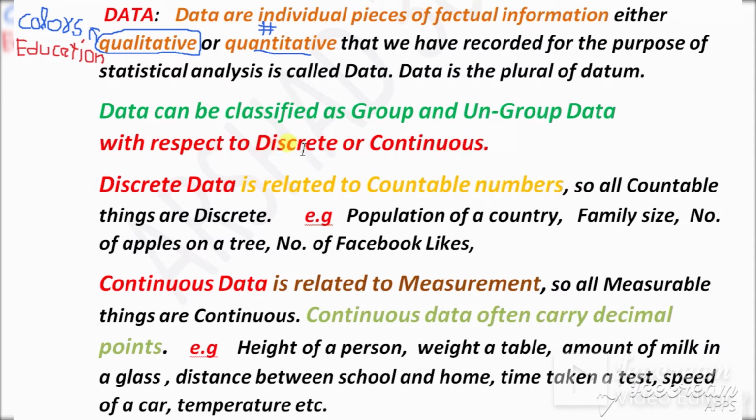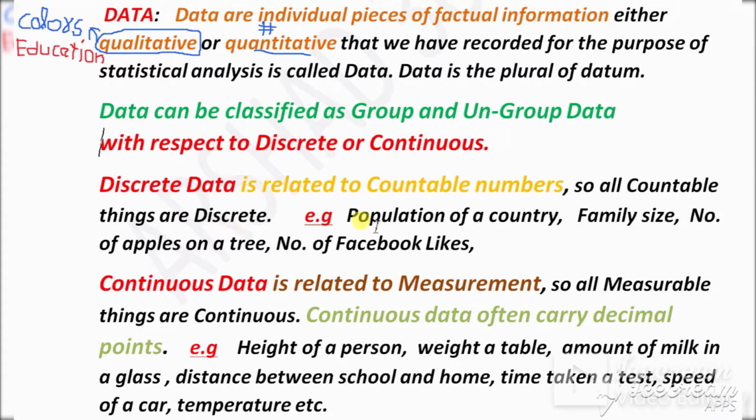Now, let me explain discrete. What is discrete data? Discrete data is related to countable numbers. So every countable number, all countable things, are related to discrete data. All countable things are discrete.